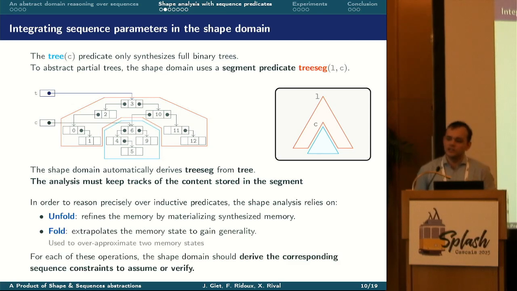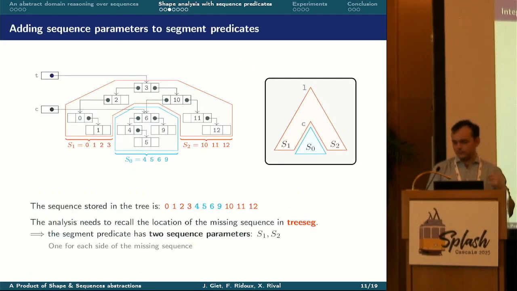The second challenge involves the operators used by the analysis. We have two families of operators. The first one, unfold operators, refine a memory state, and the second one, fold, generalizes a memory state. For both families of operators, we need to derive the corresponding sequence constraint to be either verified or guarded.